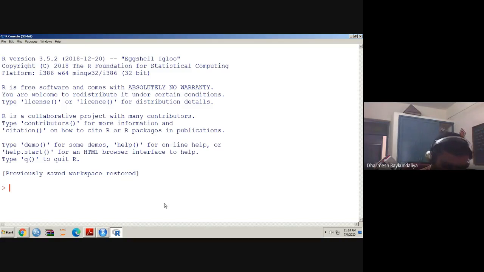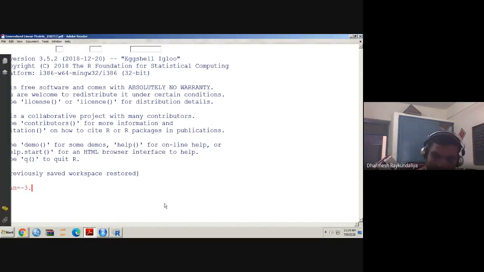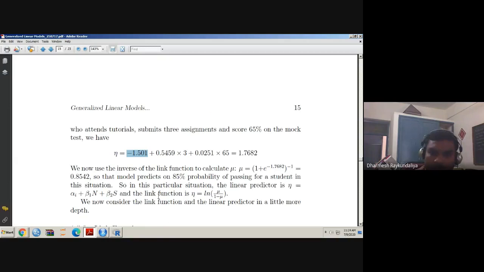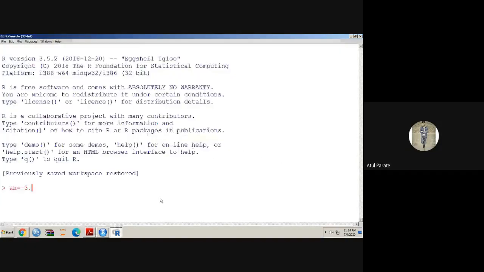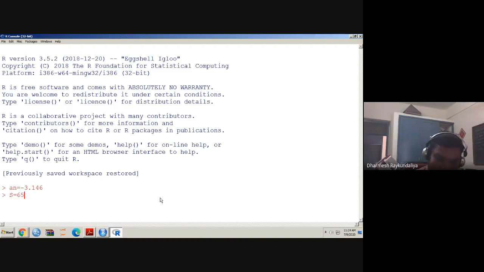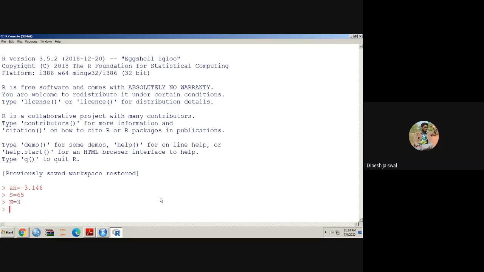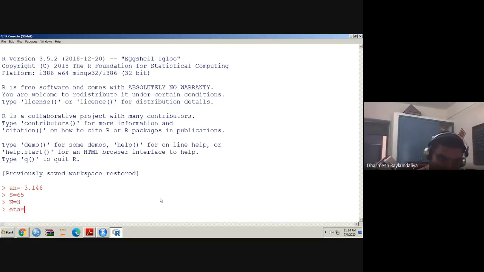So what is the eta? Here we have given, let us say, a student who has not attended the tutorial, what is the score? It is minus 3.146. Then S is equal to 65, then N equal to 3. What is beta 1?